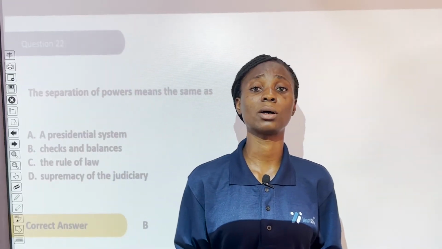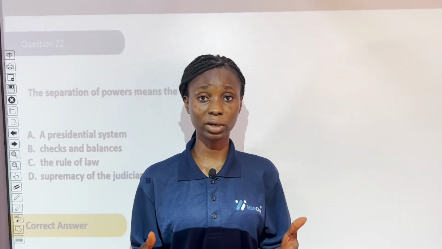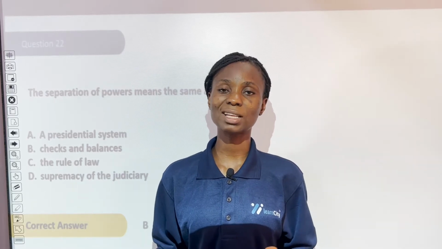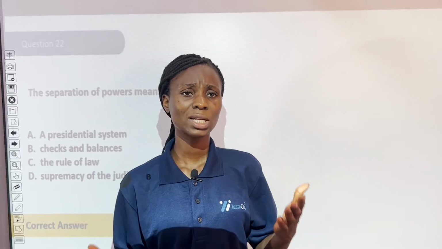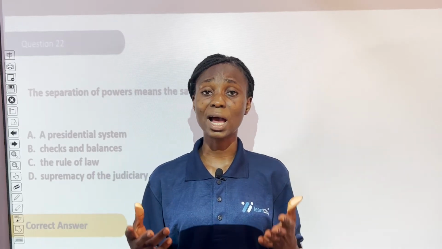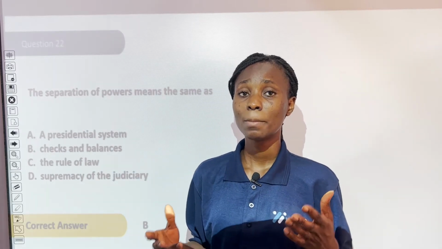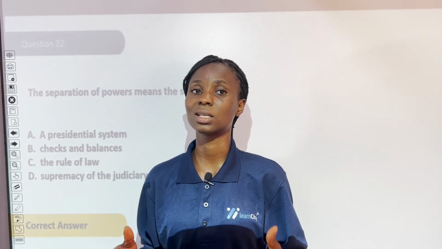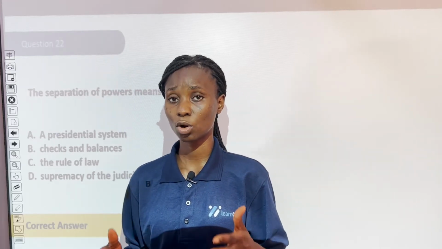What is separation of power? Separation of power is the division of power among the three organs of government. The three organs of government are the executive, the legislature, and judiciary. These powers are separated to prevent abuse or excessive use or misuse of power by an organ of government. So, in separation of power, power is divided amongst the three arms of government. Separation of power is also called checks and balances. It's the act of one arm of government checking the excesses of the other arm of government.